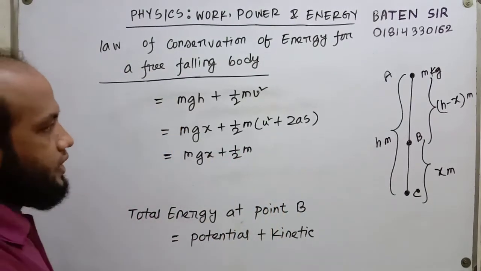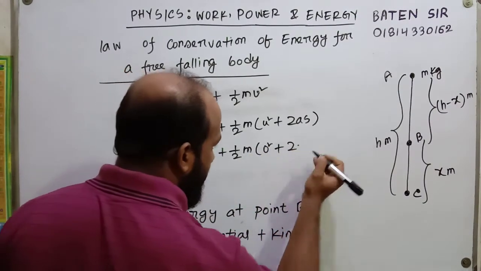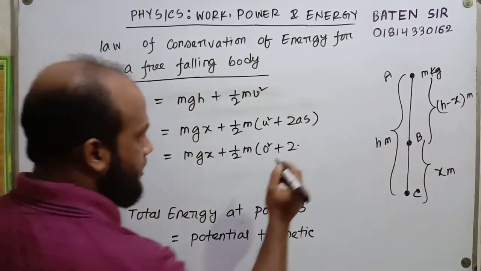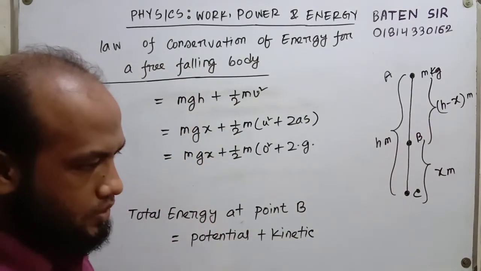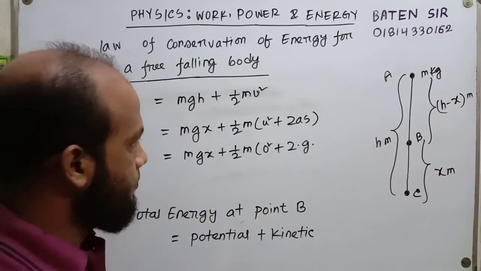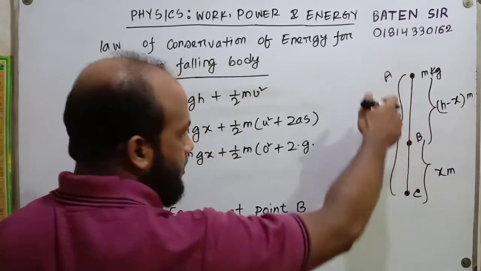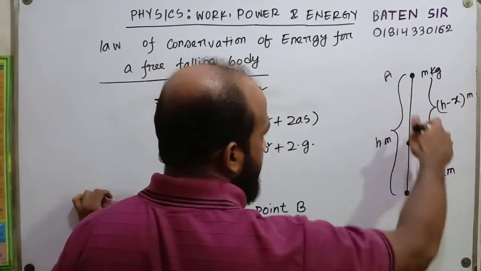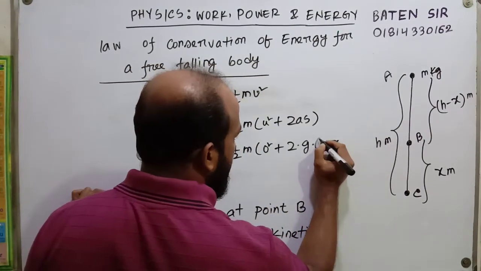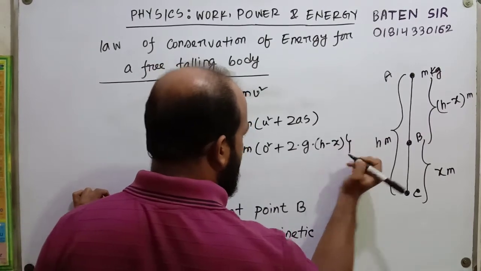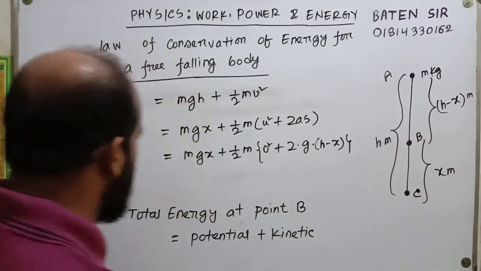For a free falling body, the initial velocity is 0, so u is 0. Acceleration for a free falling body is gravitational acceleration, g. What is s? S is displacement. What is the displacement from A to B? If the total height is h and the height at B is x, then AB is h minus x. The displacement is h minus x.